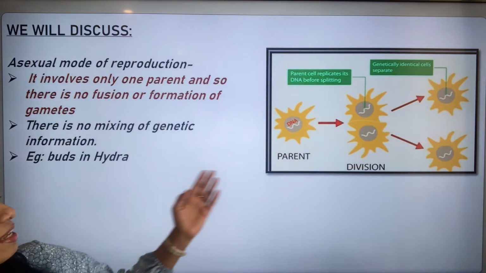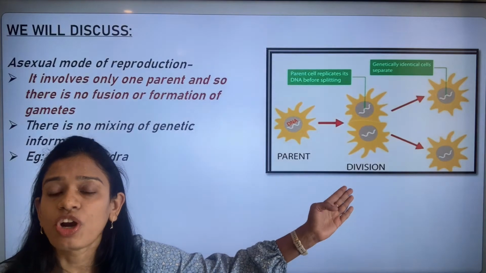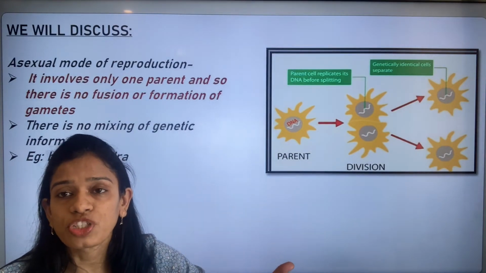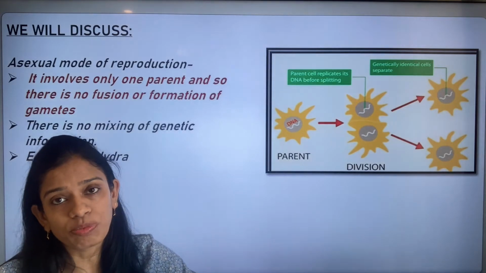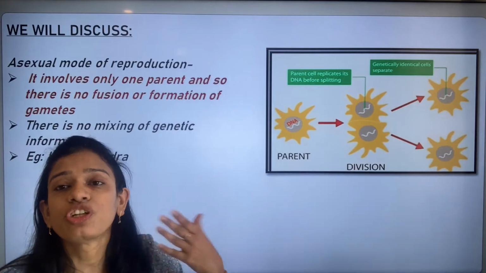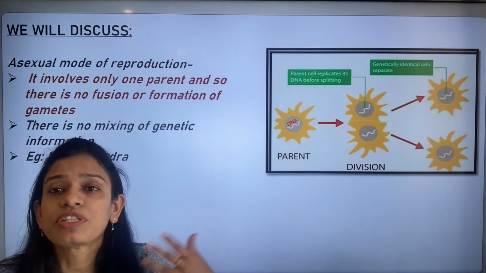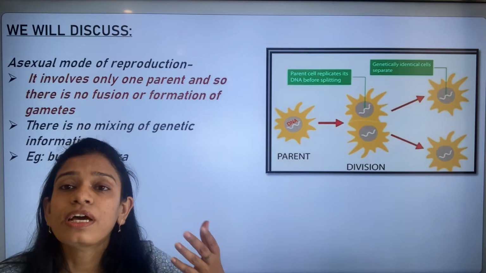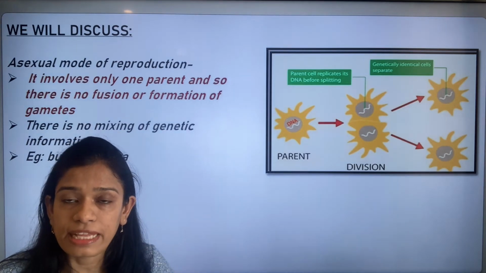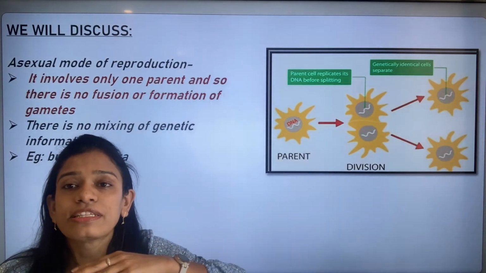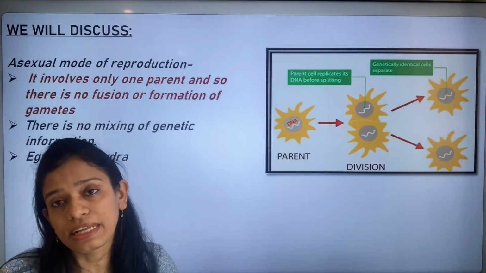Here you can see how reproduction takes place in an asexual mode. There is only one parent. First, there is the division of the nucleus. Then comes the division of the cytoplasm along with the cell organelles, and finally a division is formed and two daughter cells are formed.